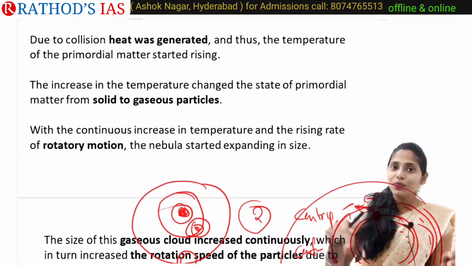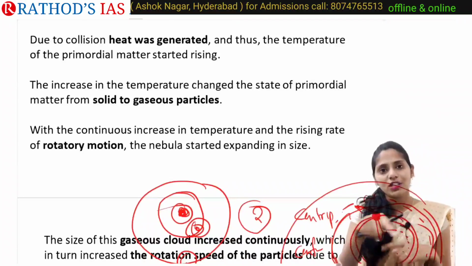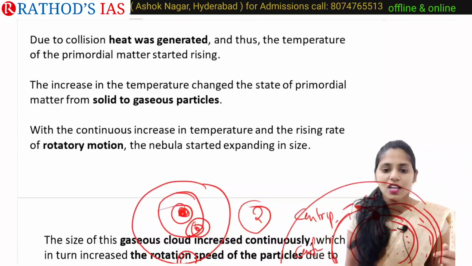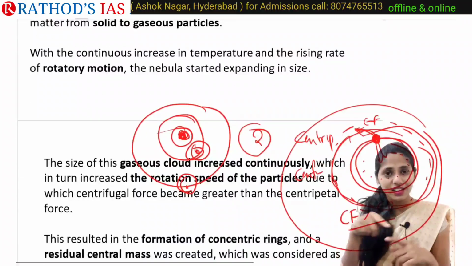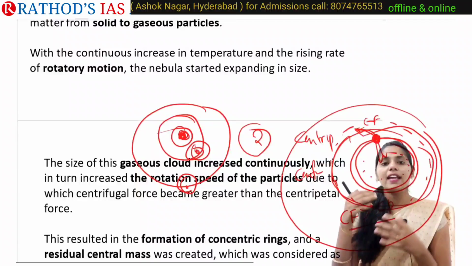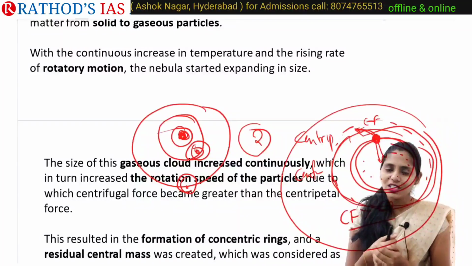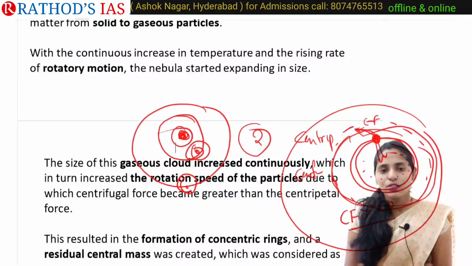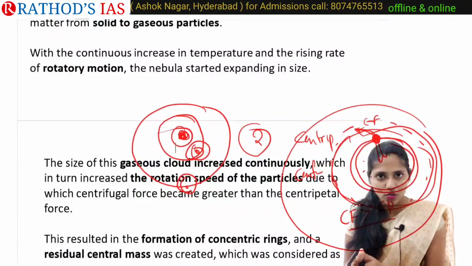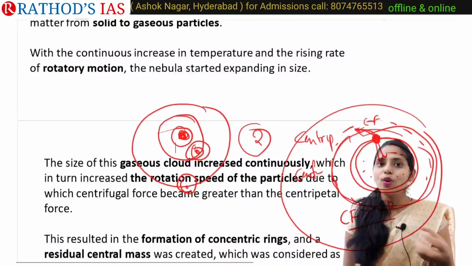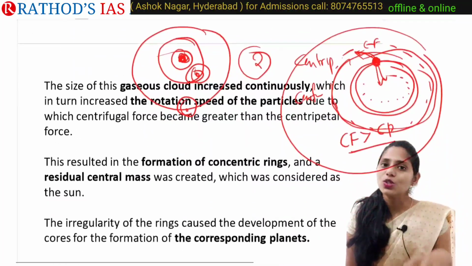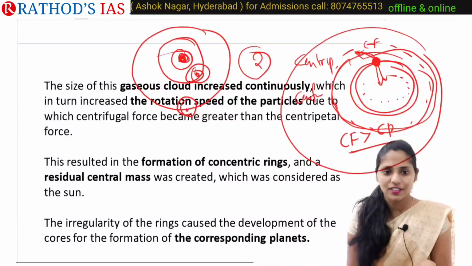Because of expansion, the rotational motion also increases in rate. With increasing speed of rotation, there is an increase in collisions and in temperature. Because of this, the centrifugal force, which is more than the centripetal force, will lead to the formation of concentric rings.